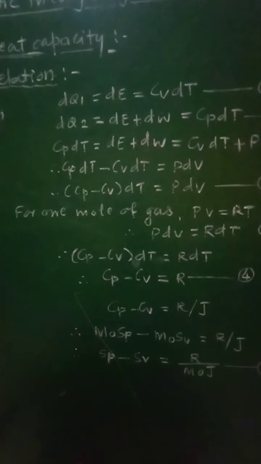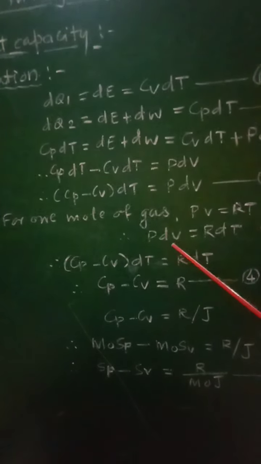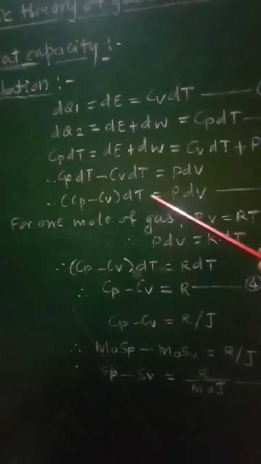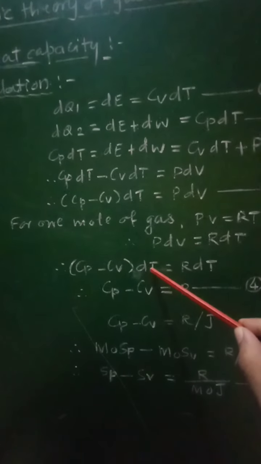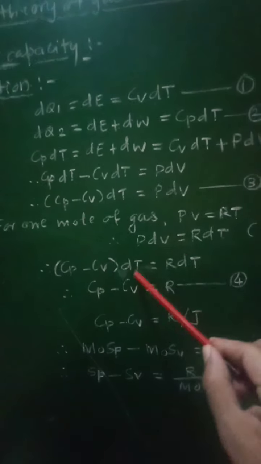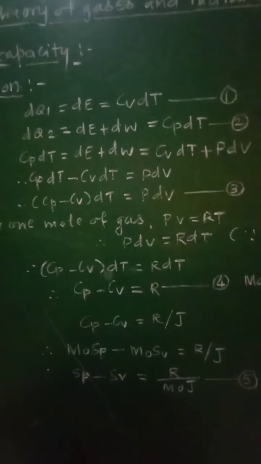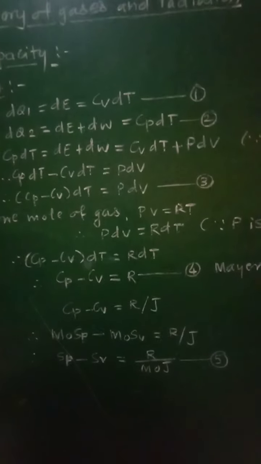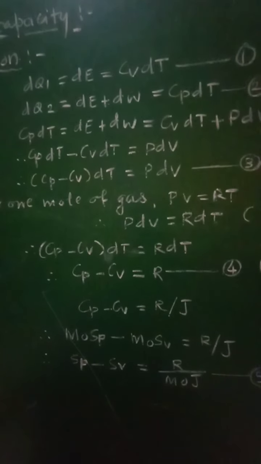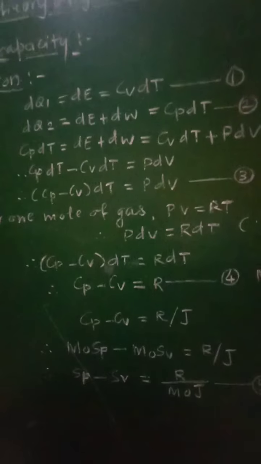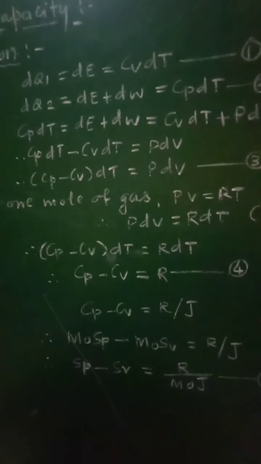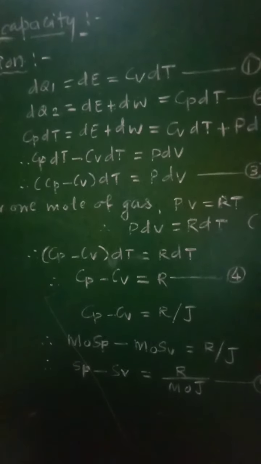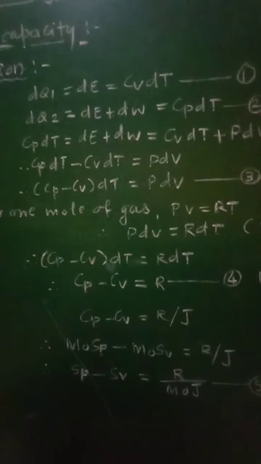Putting this value of PdV, that is equal to RdT, in equation number 3, we will get Cp minus Cv into dT equal to RdT. Cancelling dT on both sides, we will get Cp minus Cv equal to R, equation number 4, and this equation represents Mayer's relation, that is the relationship between the specific heat at constant pressure and specific heat at constant volume, that is Cp minus Cv equal to R.